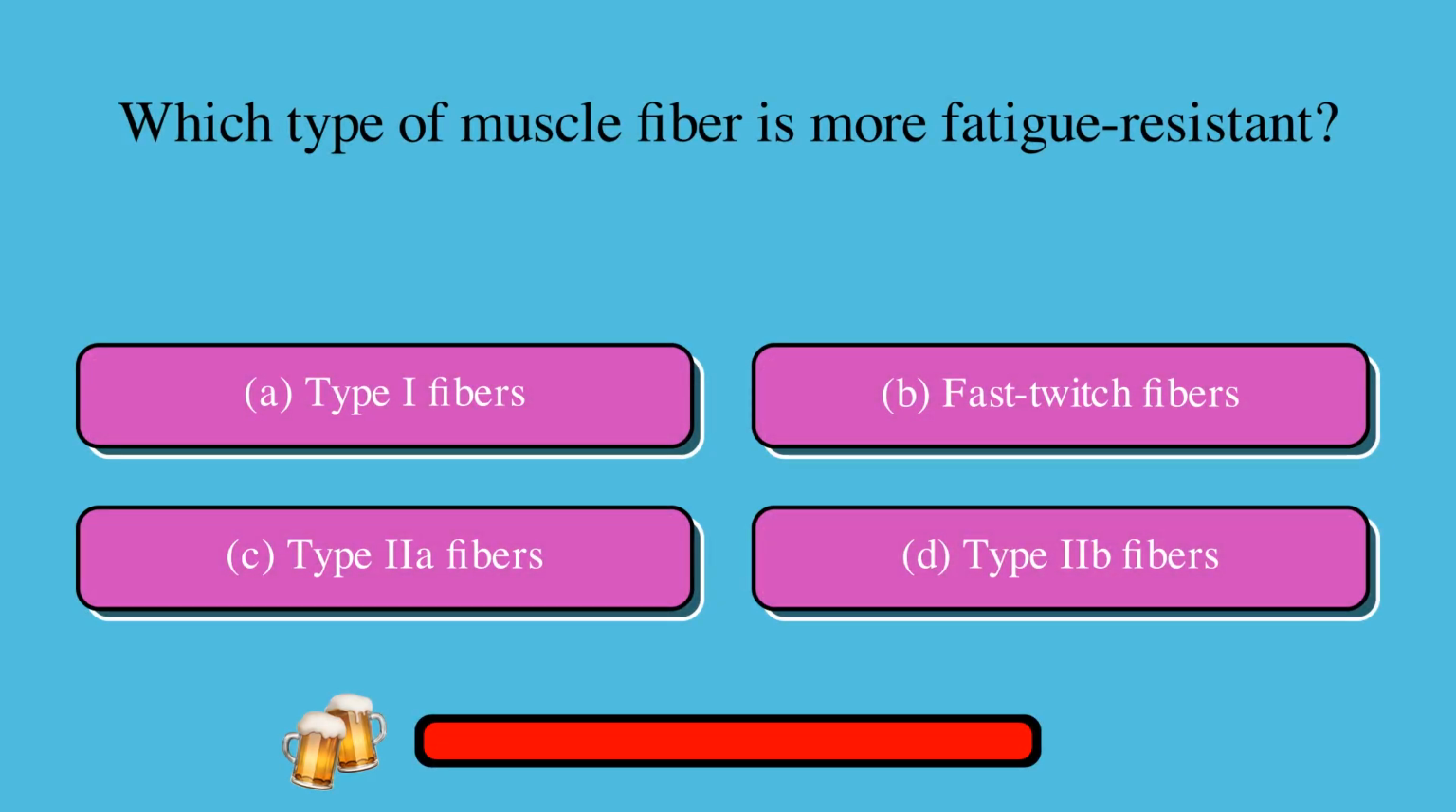Which type of muscle fiber is more fatigue resistant? A. Type 1 fibers, or B. Fast twitch fibers, or C. Type 2A fibers, or D. Type 2B fibers. The correct answer is A. Type 1 fibers.